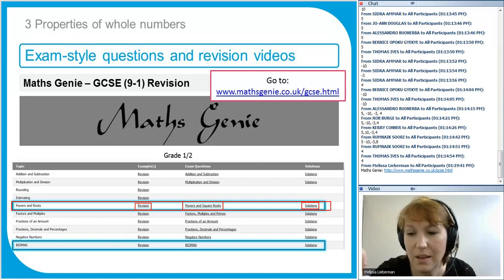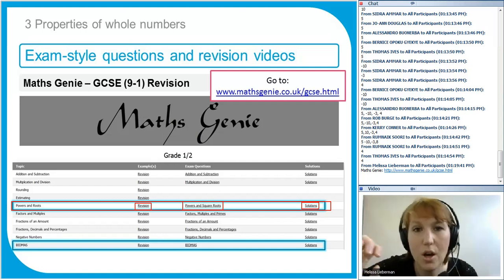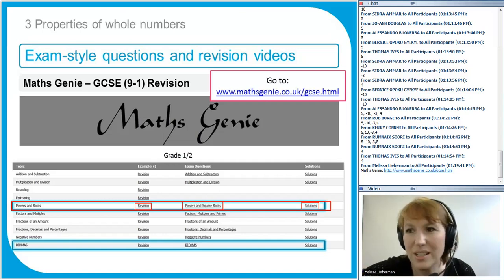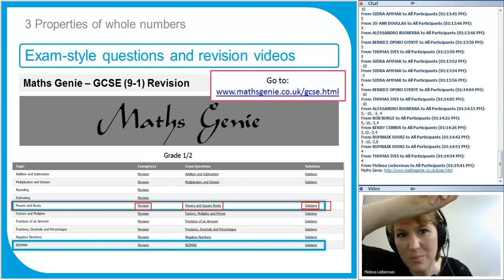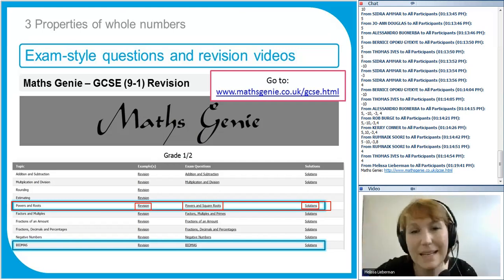If you are watching the WebEx version of this, make sure the chat box is open. So along the top it says view, click view, open the chat box. This doesn't apply to people watching live. Or click the little red chat box icon, it'll probably be up that corner, open up the chat box, click on that link and it will just open up for you.